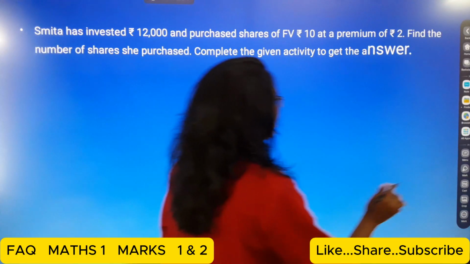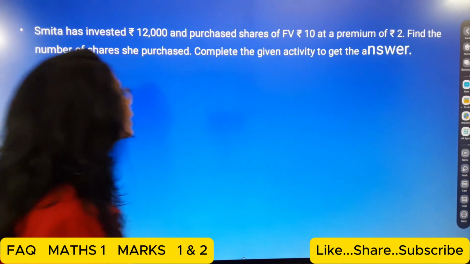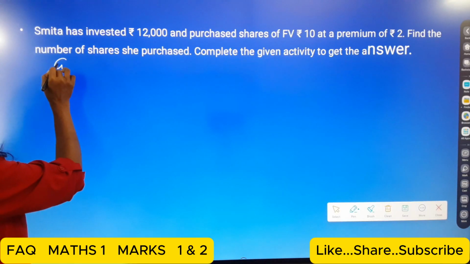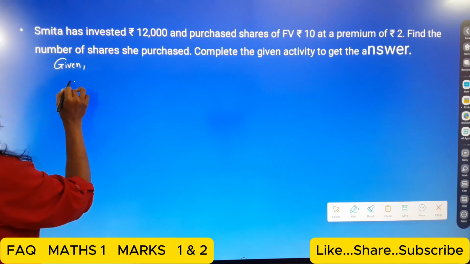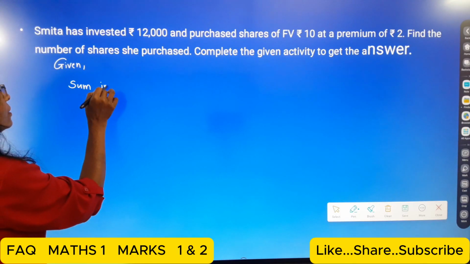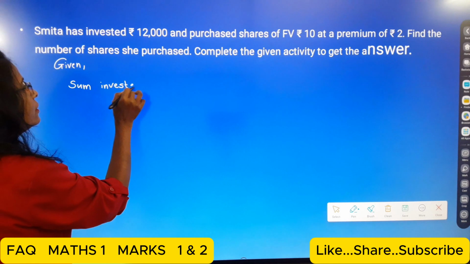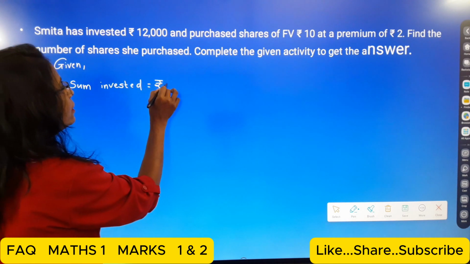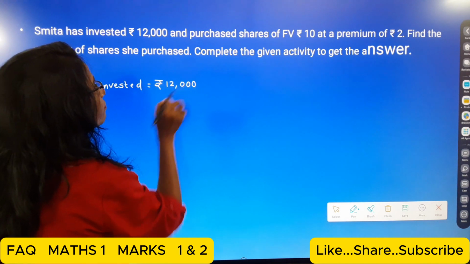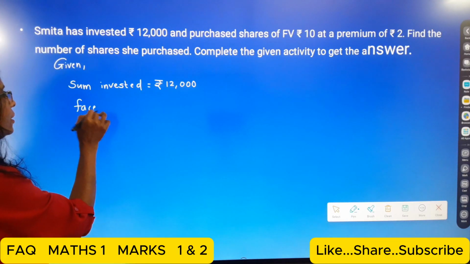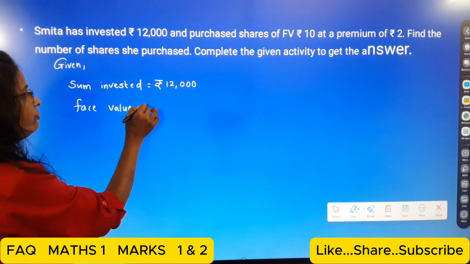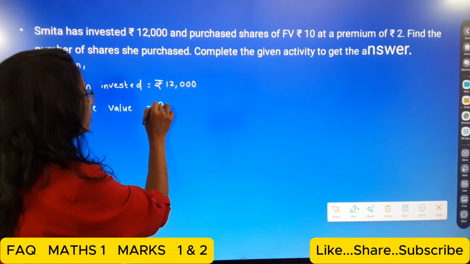Now here students, first we write the given. The given is the sum invested, which is equal to rupees 12,000. And then the face value, here I write FV. Face value is rupees 10.